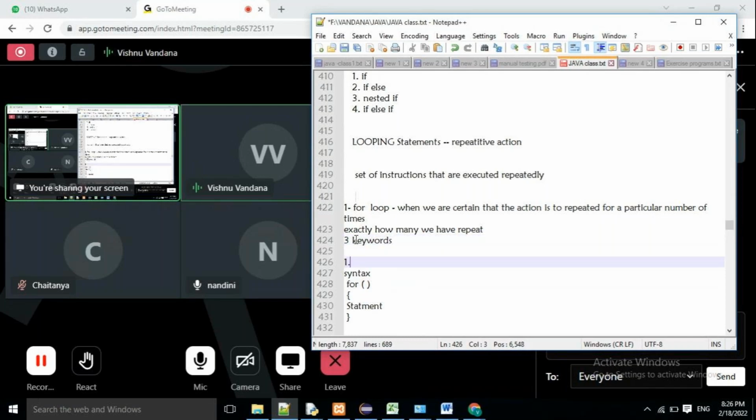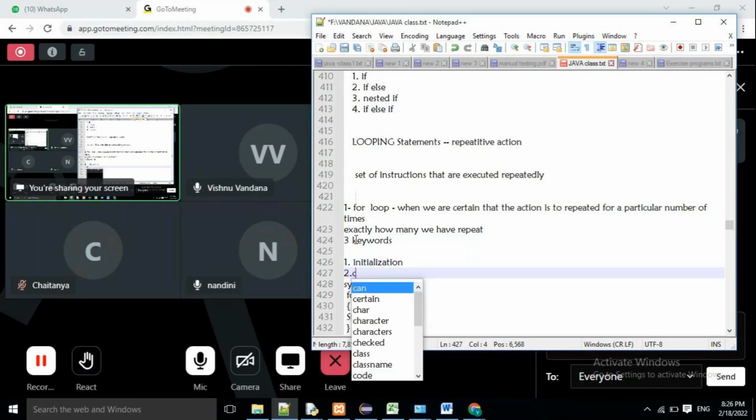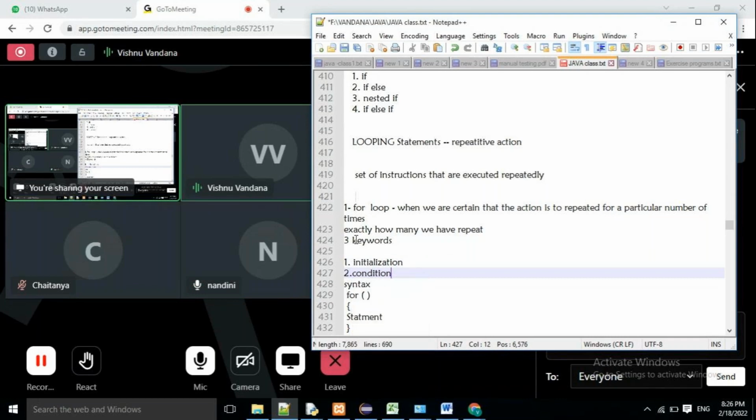First one is initialization. Second one is condition. Third one is increment. There are three keywords which you have to give within the brackets: the first one is initialization, second is condition, and third one is increment or decrement.